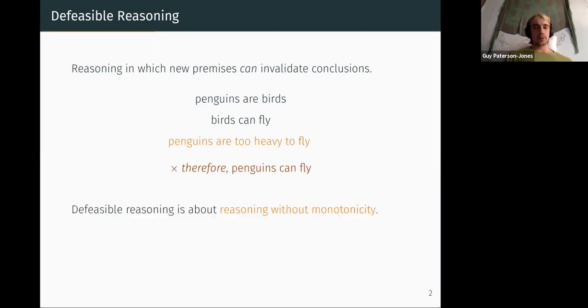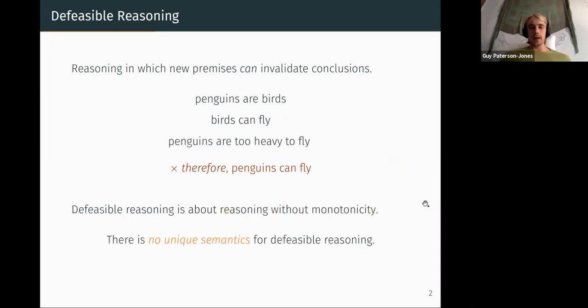However, if we were to learn a new fact about penguins, so for instance, penguins are too heavy to lift themselves with their wings, well, suddenly our conclusion isn't so reasonable anymore. And this is what defeasible reasoning is all about. It's about reasoning without monotonicity.